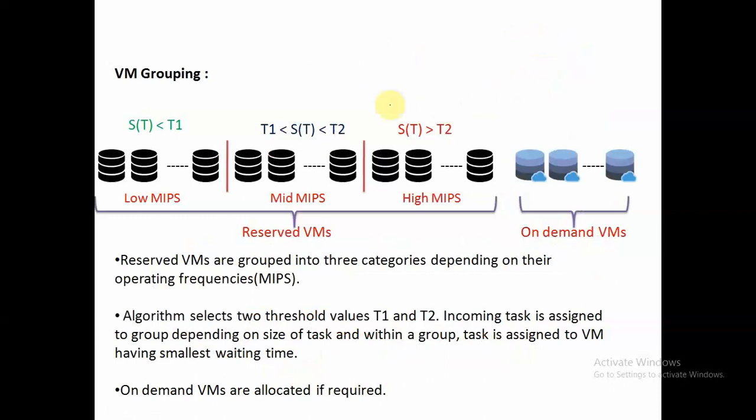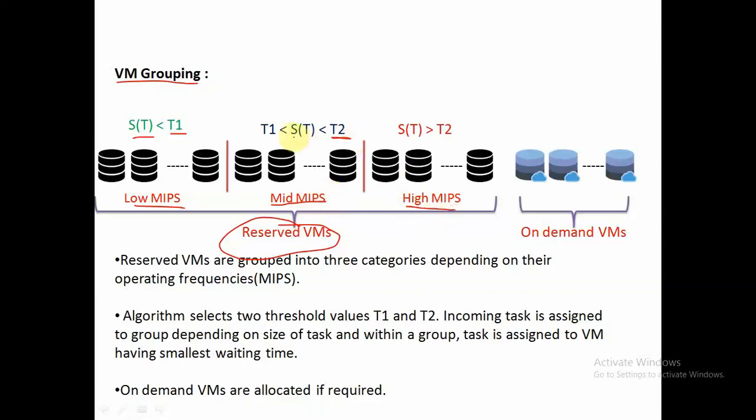The next benchmark algorithm is the virtual machine grouping algorithm, in which we set two threshold values, t1 and t2, and we see what is the size of the task, and depending on the size of the task we will be assigning that particular task to one of the three groups of our virtual machines. All our available reserved virtual machines are classified into three categories: low MIPS, which is nothing but the set of all virtual machines having low operating frequency or low million instructions per second. This is mid MIPS, something like mid operating frequencies, and this is high MIPS.